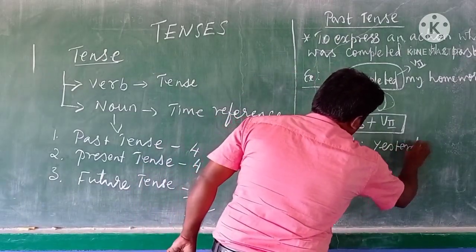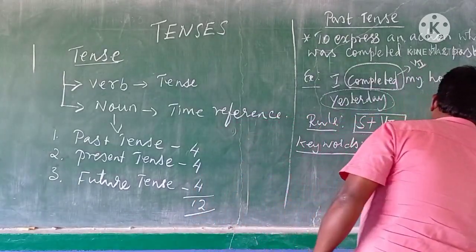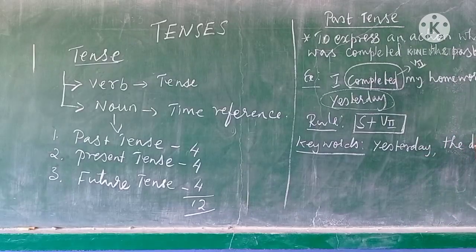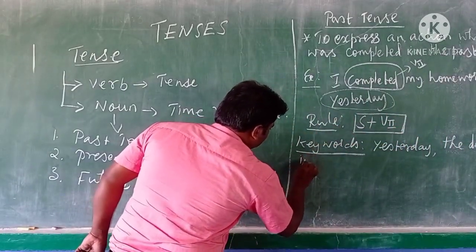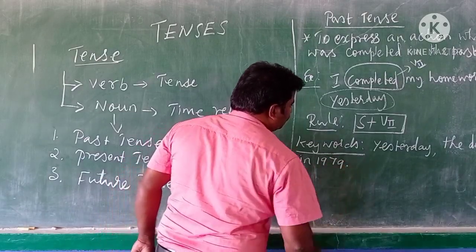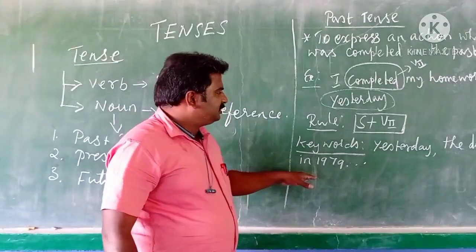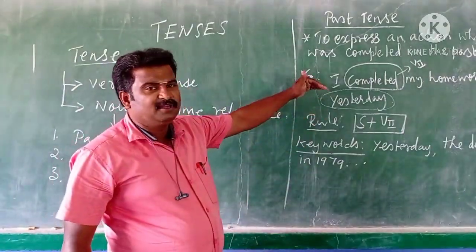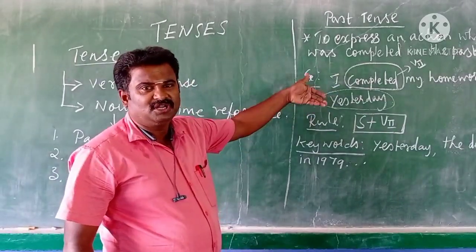Let me write the keywords now to understand simple past tense. Yesterday, the day before, in 1979, etc. So these are the keywords to identify whether the given verb is in simple past or not.